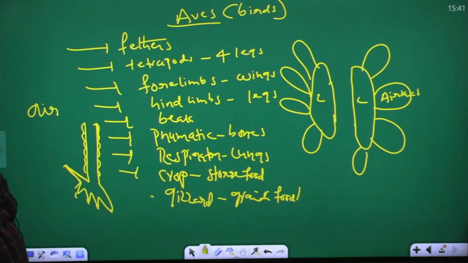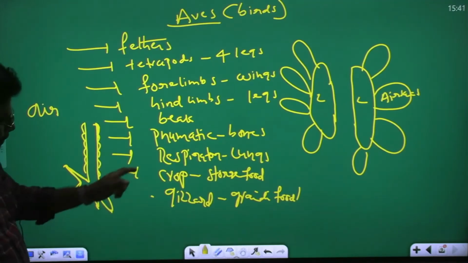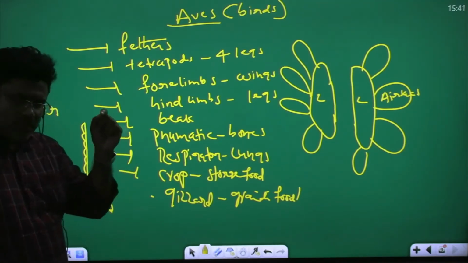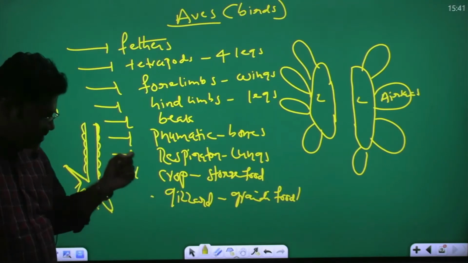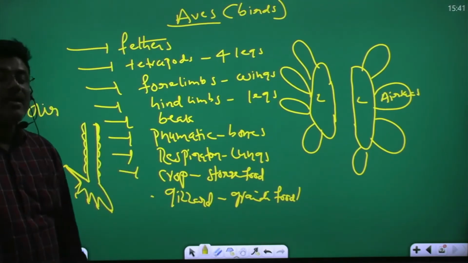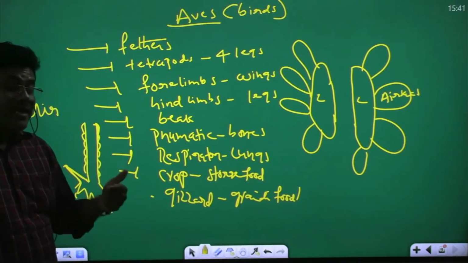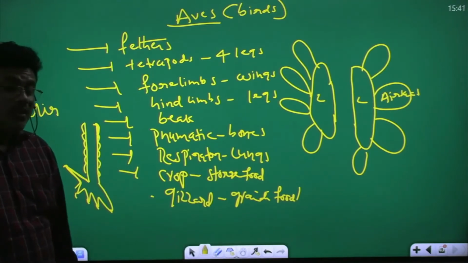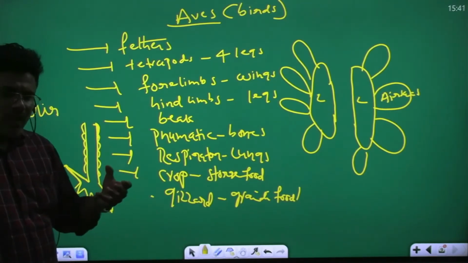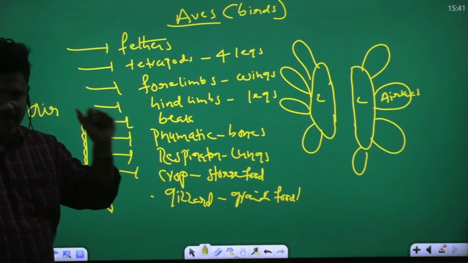In the bird's alimentary canal, two organs are mainly present: crop and gizzard. Crop is useful for storage of food. Gizzard is useful for grinding of food. Respiratory organs are lungs, useful for respiration, associated with air sacs. The air sacs' function is continuous respiration and flight.